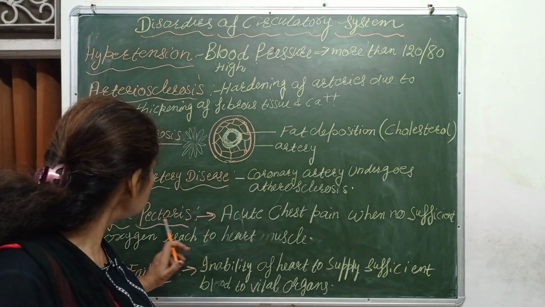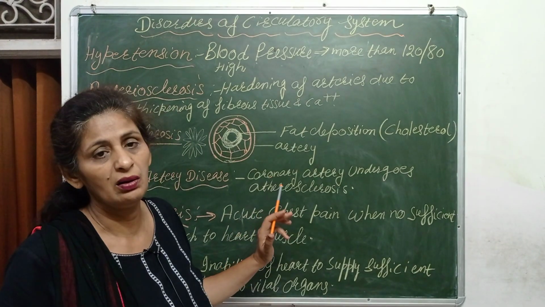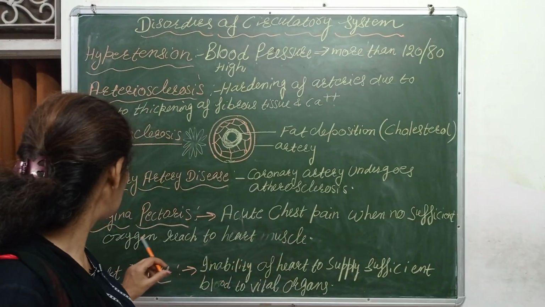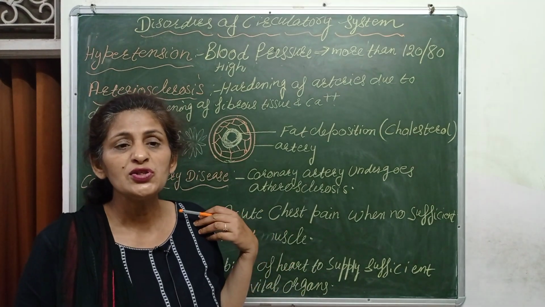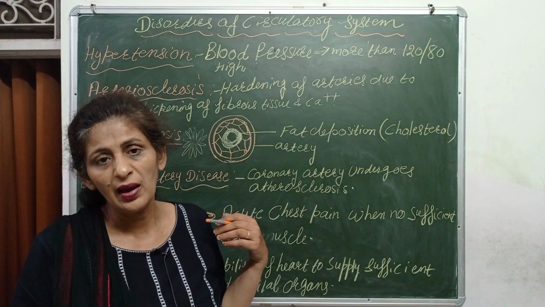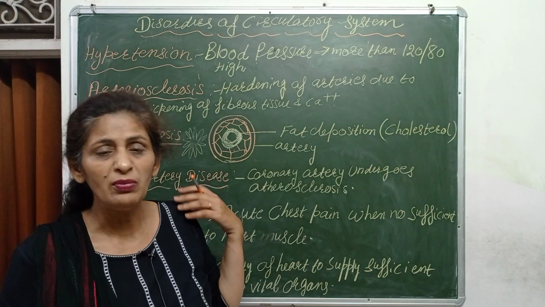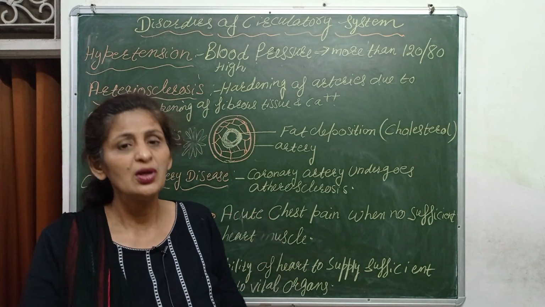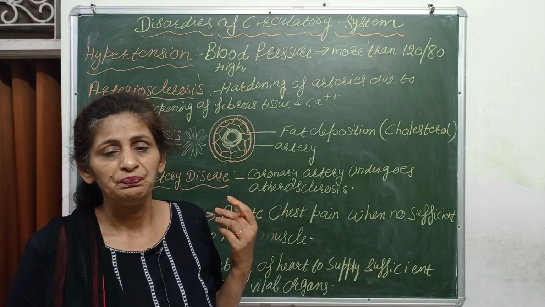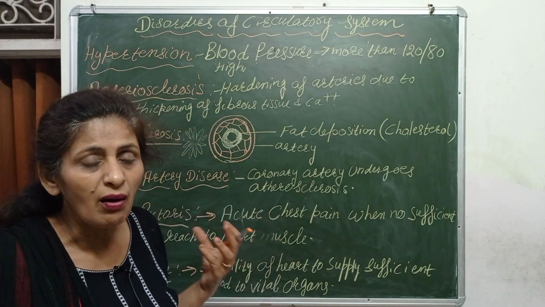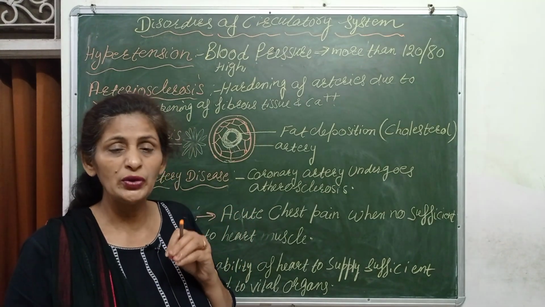Next is angina pectoris. Angina means acute chest pain when sufficient oxygen does not reach the heart muscle. How can we notice angina? When pain travels from the left shoulder, left arm and left wrist, these are the symptoms of heart damage. It happens when the arteries which supply blood and oxygen to the heart are blocked or damaged.